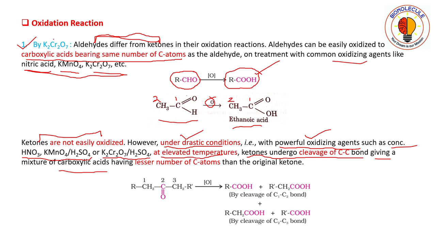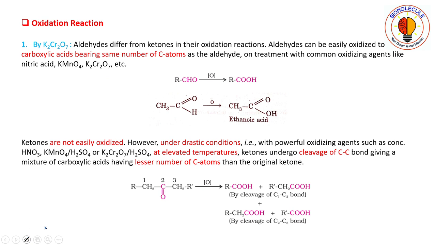In aldehydes we were getting carboxylic acids bearing the same number of carbon atoms, whereas in ketones we get cleavage of the C-C bond, which leads to a mixture of carboxylic acids having a lesser number of carbon atoms than the original ketone.